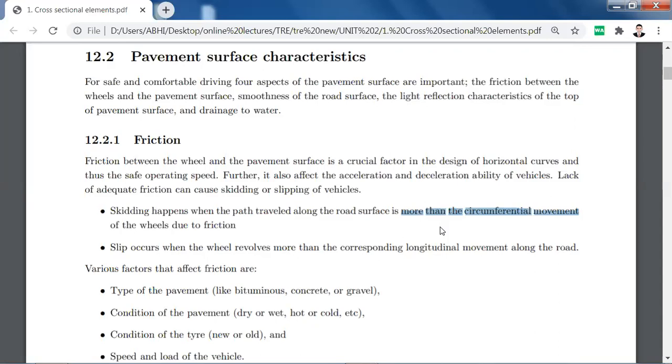Slip occurs when the wheel revolves more than the corresponding longitudinal movement along the road. Again, the same thing is written here. Longitudinal movement is nothing but your straight movement, and the wheel is having more movement than that. So it will divert from the path.